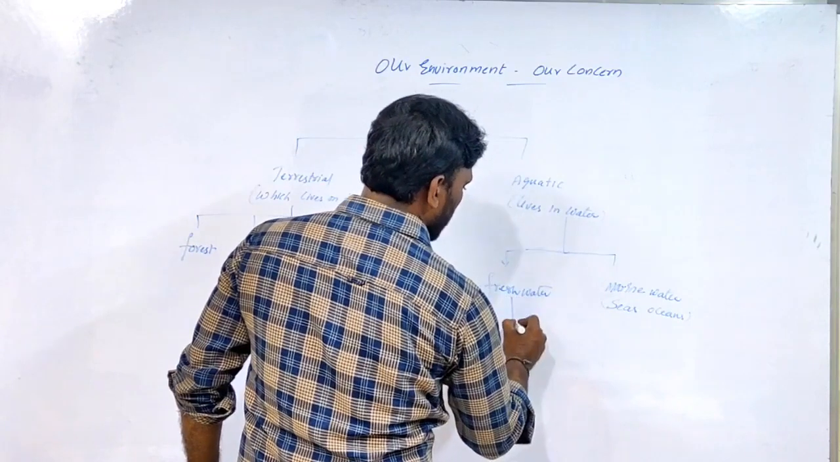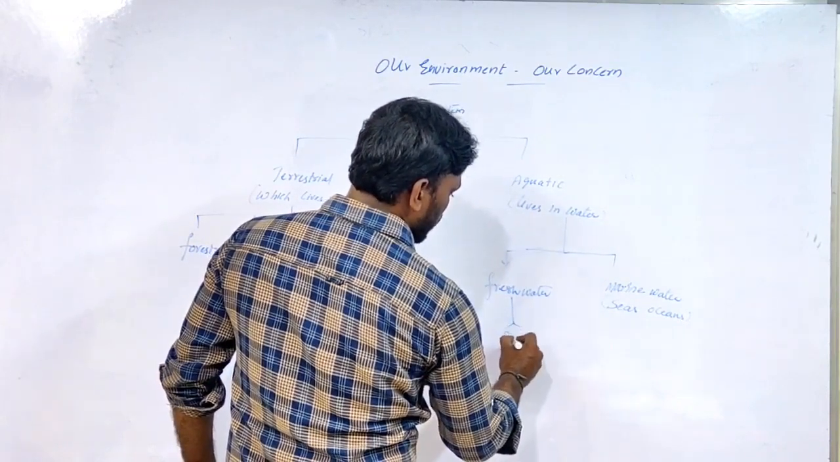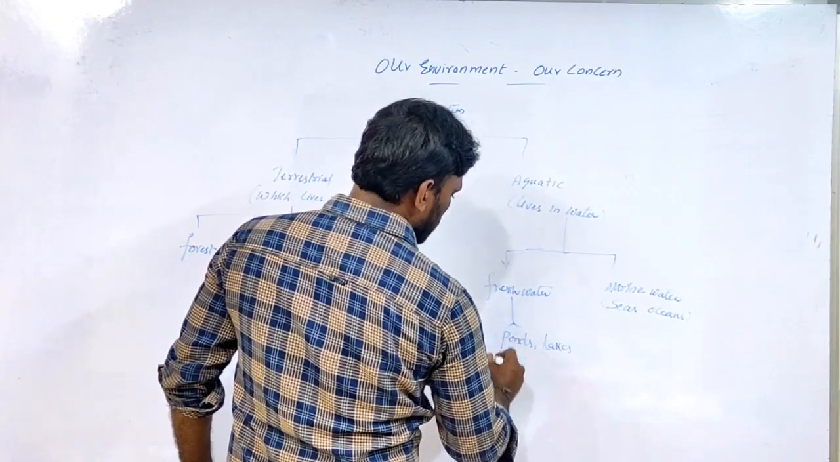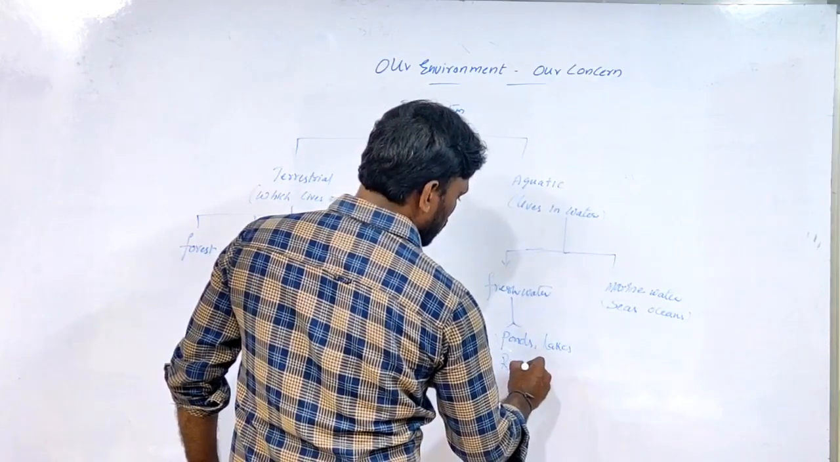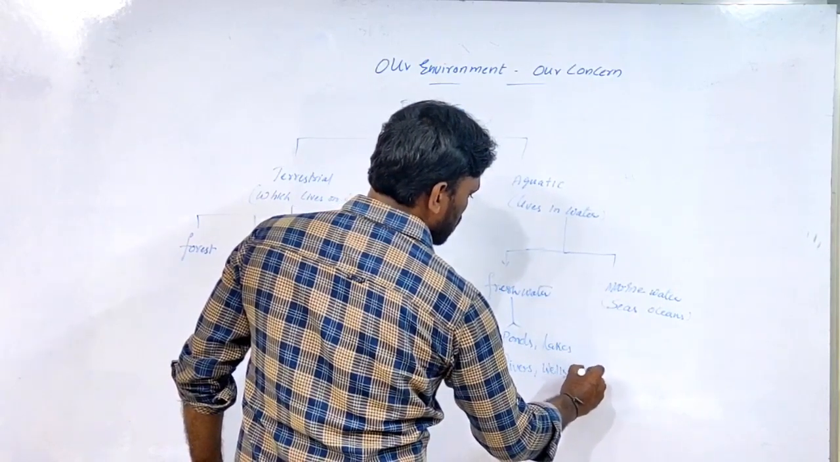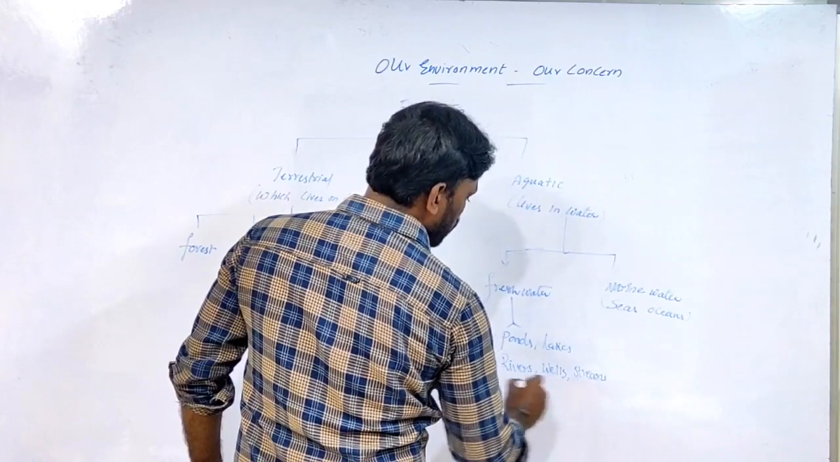Salt water. Freshwater ecosystem: ponds, lakes, rivers, wells, streams, pools.